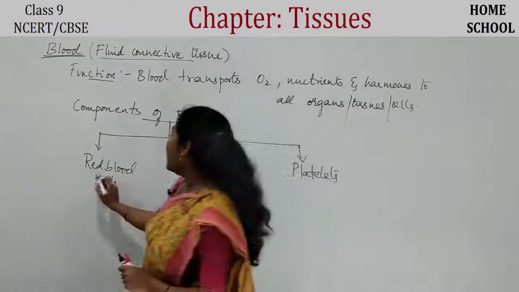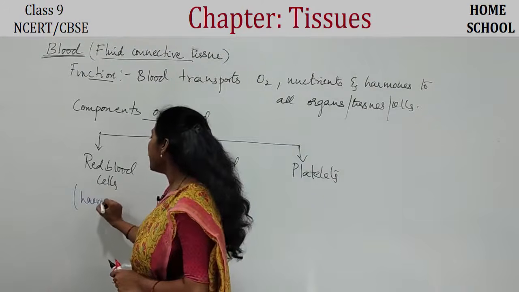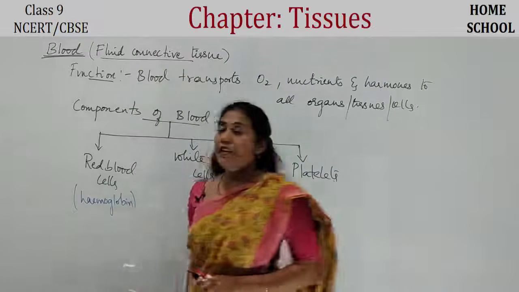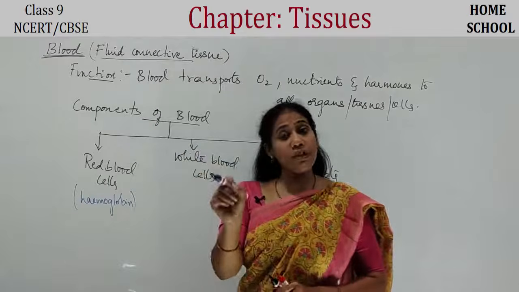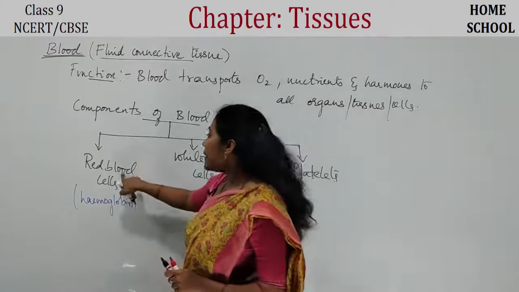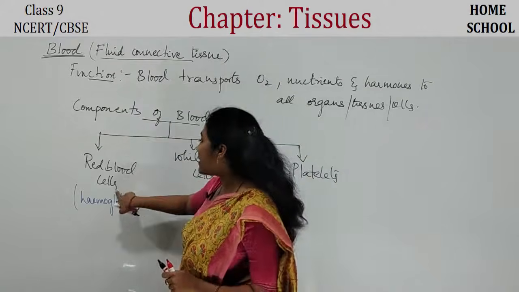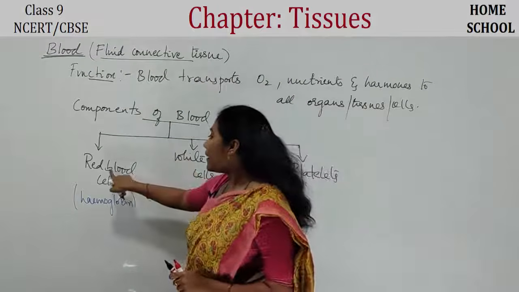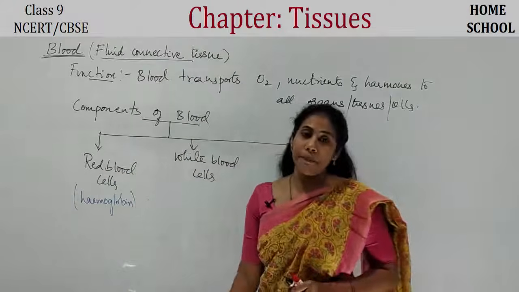Actually, the red blood cells have something called hemoglobin. You might have heard about this word, isn't it? Hemoglobin. This hemoglobin is the one actually carrying oxygen to all parts of the body, guys. Clear? So the red blood cells are red in color. Because of the red blood cells, the blood is red in color. So why are the red blood cells red? It is because hemoglobin is present inside, right?